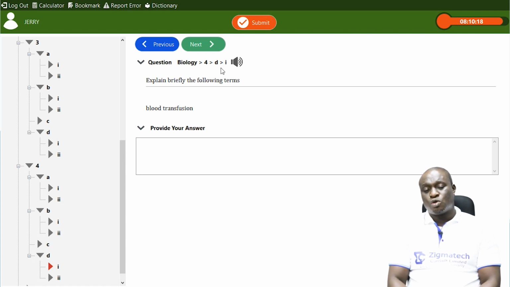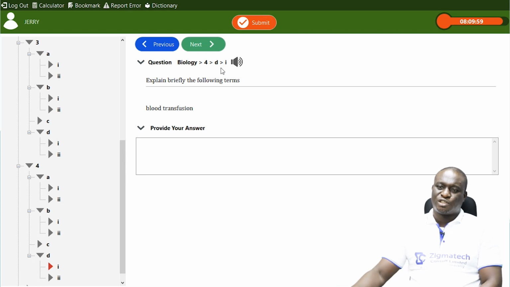And then someone with blood group AB is a universal recipient. It can receive from every other blood group, but it can only give to its own blood group. The same thing with the universal donor, can give to every blood group, but can only receive from blood group O. So that is what blood transfusion is all about.